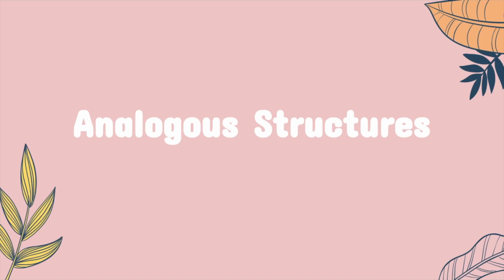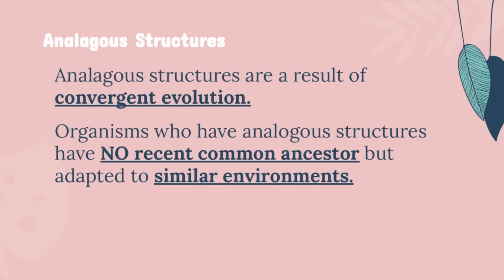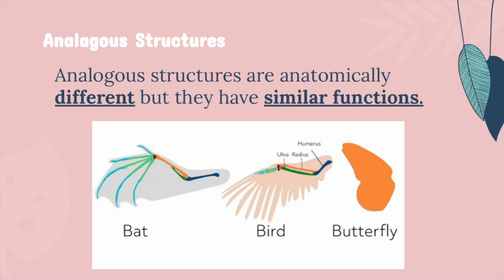So now we've learned that homologous structures relate to divergent evolution. And now we're going to learn about analogous structures. And if you've guessed that those relate to convergent evolution, you would be right. Analogous structures are a result of convergent evolution. Organisms who have analogous structures have no recent common ancestors, but because of their similar environments, they have similar structures. So analogous structures are anatomically different, but they have similar functions.